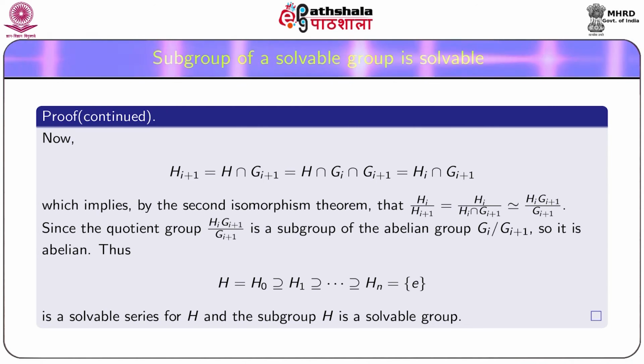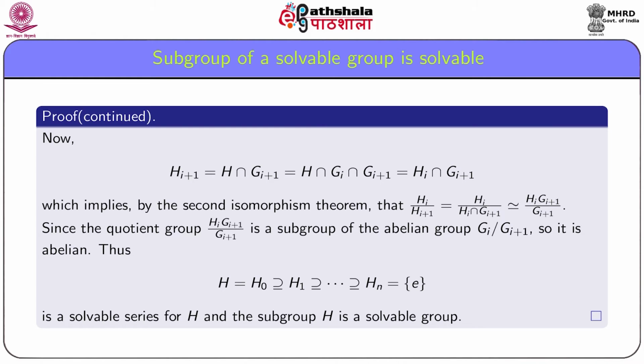Gi by Gi+1 is abelian because the series of subgroups Gi is a solvable series for G, and hence the quotient group Hi Gi+1 by Gi+1 is abelian. Thus, the factor Hi by Hi+1 is an abelian group.